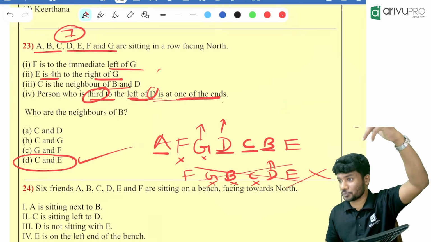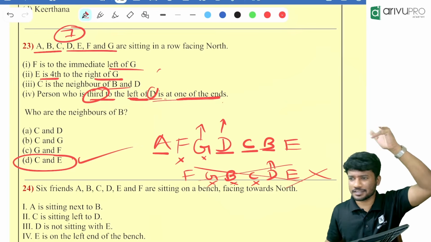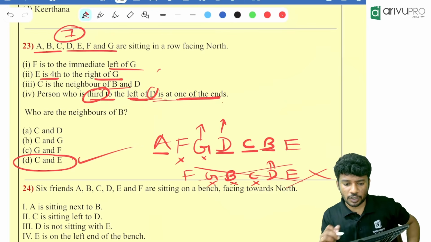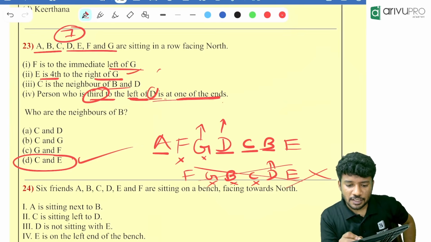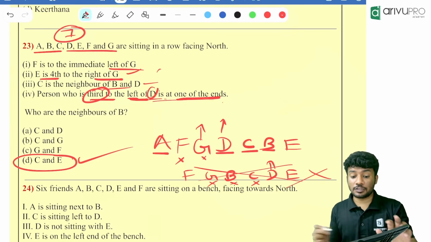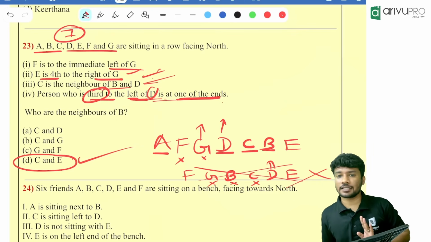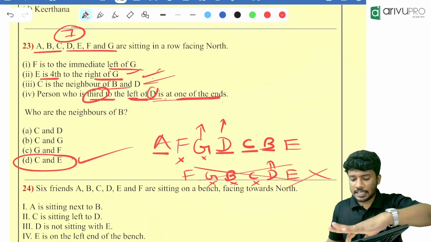Like this previous question. K is between P and T. Or P is between K and T. That is a direct question. But here it is what? E is 4 to the left of G. C is a neighbor of B and D. Then two relations are there. So it is a little difficult. Draw and get the answer. Okay. Next one.